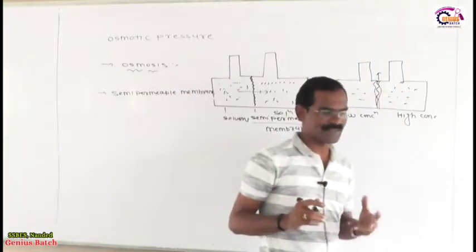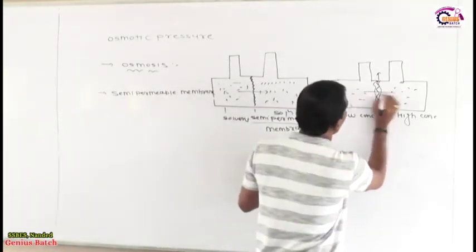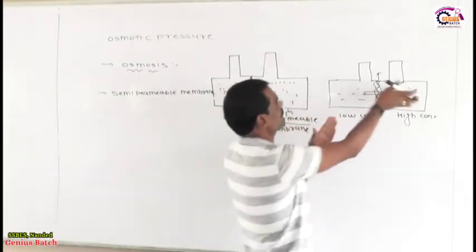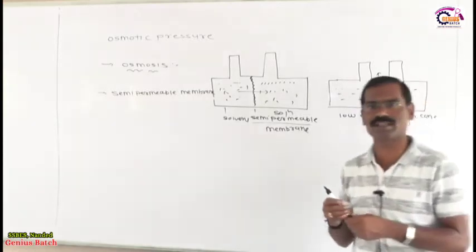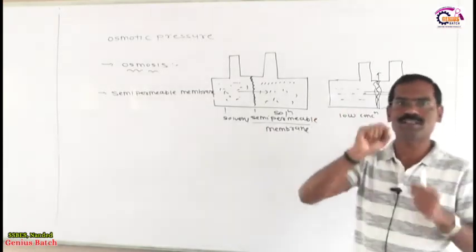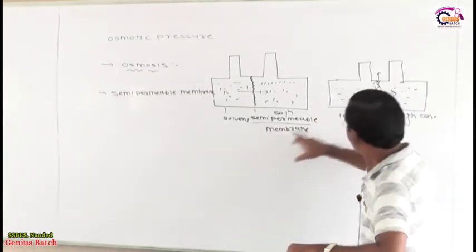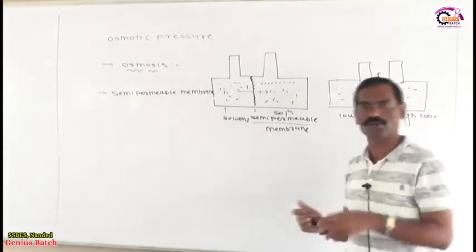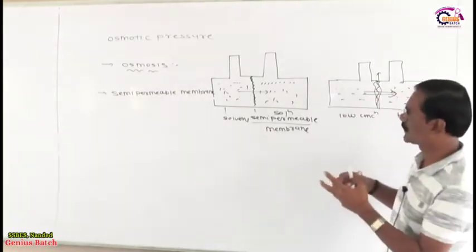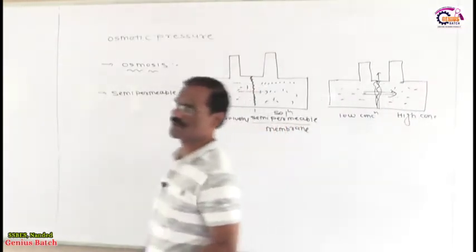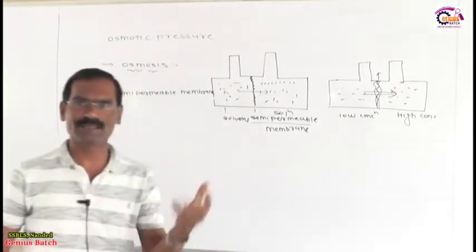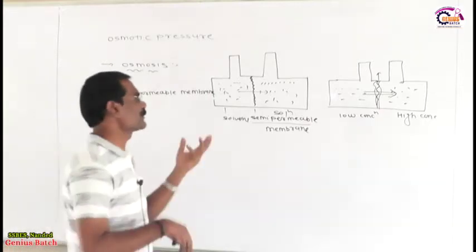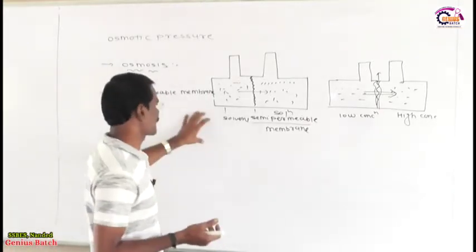Now what happened in this case? In this case, the flow of solvent from solution of lower concentration to higher concentration through a semi-permeable membrane is also called osmosis. So what is the meaning of osmosis? Listen very carefully, both definitions are very important, because the first experiment on osmosis was given by Abbe Nollet, the scientist who put in front of us one experiment related to osmosis. But before going to this, look at this phenomenon.